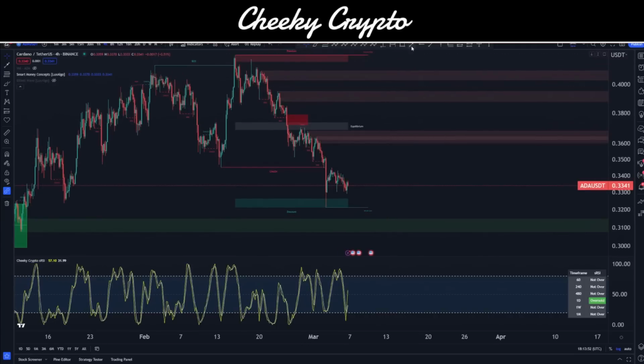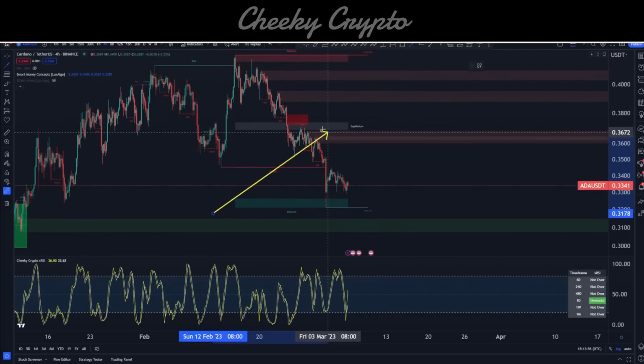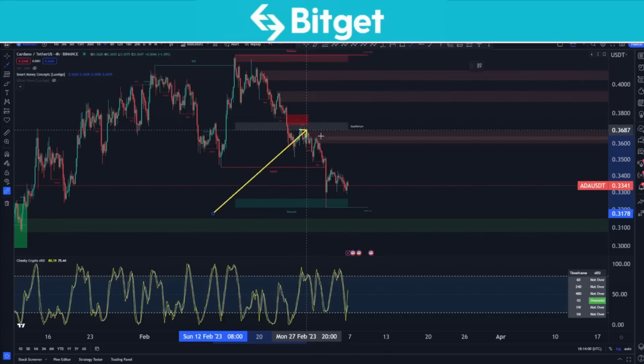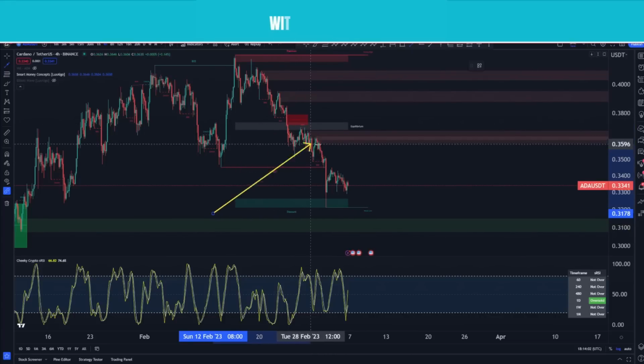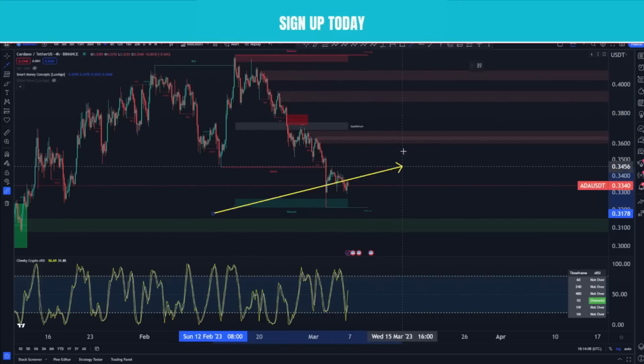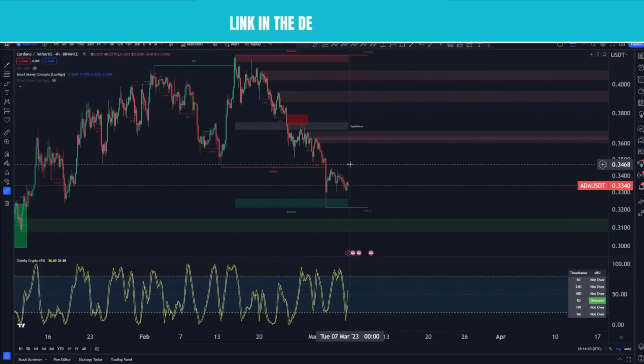So although we have got here a characteristic change, we haven't yet come back up. Chances are that we will be moving up towards some of these imbalances and trying to fill those fair value gaps before maybe moving down. It's unlikely that we're going to move up significantly that will change this characteristic back to bullish anytime soon, but we'll keep a close eye on it.